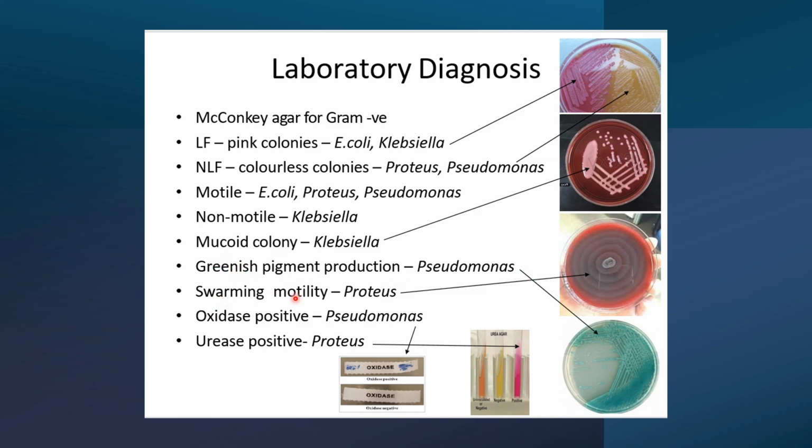And finally, we mentioned both urease positive, high pH. Proteus is going to look something like this. Again, this is what we call a urea agar. And in response to change in pH, it will change colors as well. The oxidase positive test is what it looks like. Basically, when you apply the bacteria, it should turn blue if it is positive. Again, remember, greenish pigment.